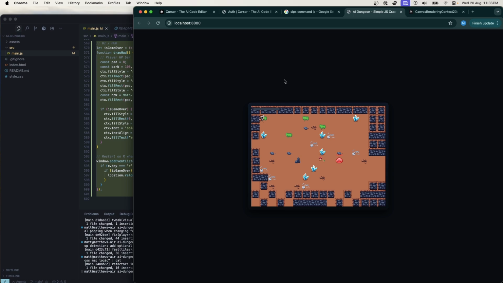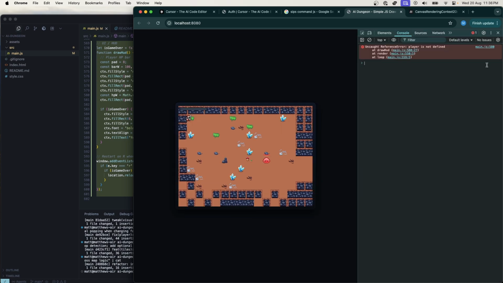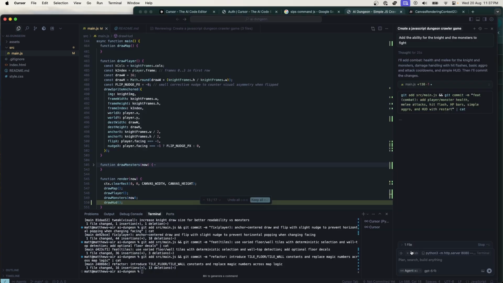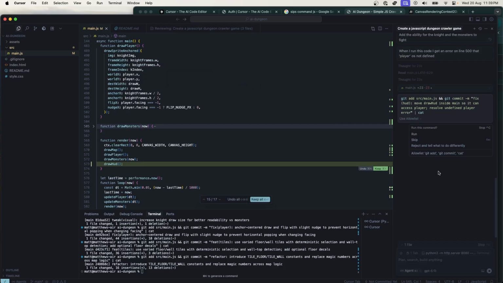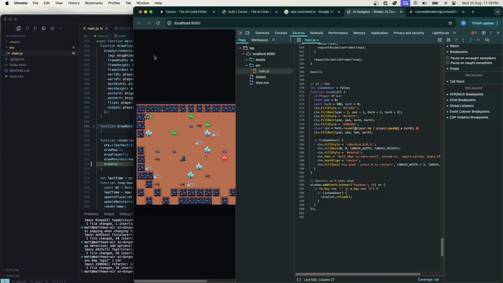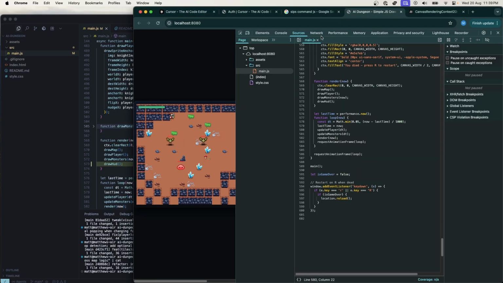I can't move. Is there an error? Okay, player is not defined. So let's tell it what the problem is. Let's see what it thinks about this, and see if it fixed it. Okay, looks like we're not getting an error now.